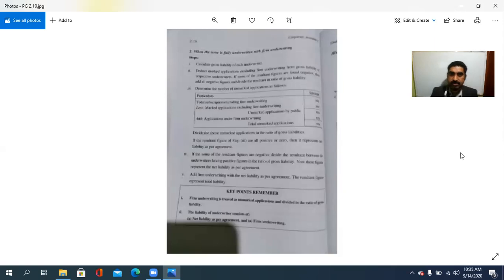The second is when the issue is fully underwritten with a firm underwriting. For the first case, without firm underwriting, and the second case, with the firm underwriting. In such a case, gross liability is to be taken and from that deduct the marked application excluding the underwriting from the gross liability, and then the unmarked application is to be taken care of. That is total subscription excluding the firm underwriting, less the marked application and unmarked application by the public, and from that the firm underwriting is to be added, along with the total of marked application.